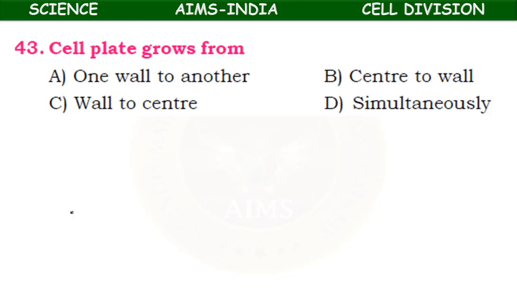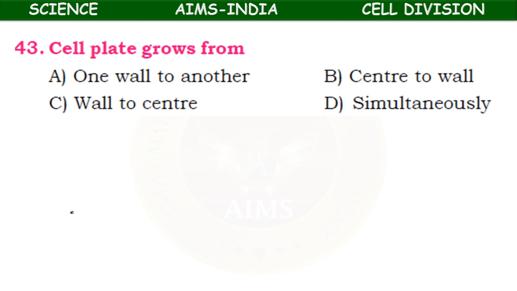Cell plate grows from? Where does this cell plate actually appear? In the metaphase, the cell plate is formed. The cell plate is usually formed in plant cells. In animal cells, it is called the equatorial plate.